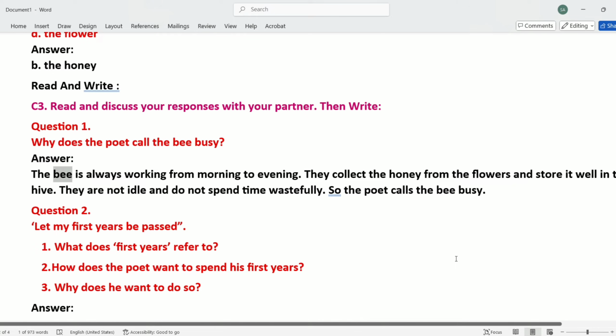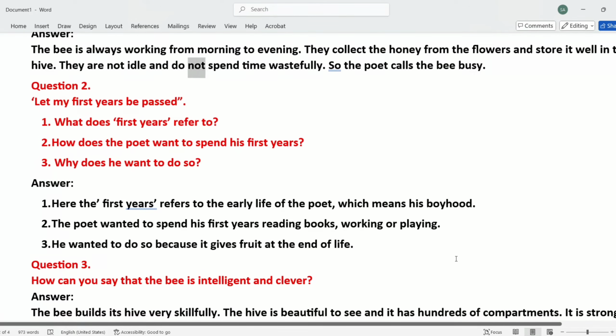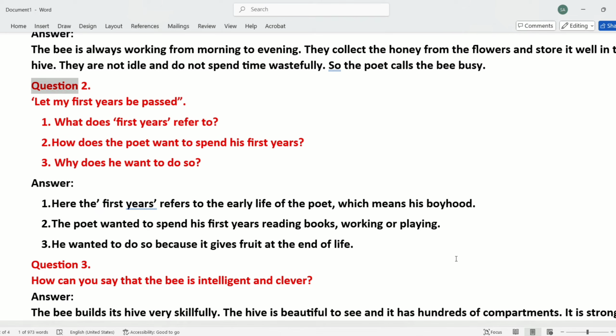Answer. The bee is always working from morning to evening. They collect the honey from the flowers and store it well in the hive. They are not idle and do not spend time wastefully. So the poet calls the bee busy. Question 2. Let my first years be past. What does first years refer to?